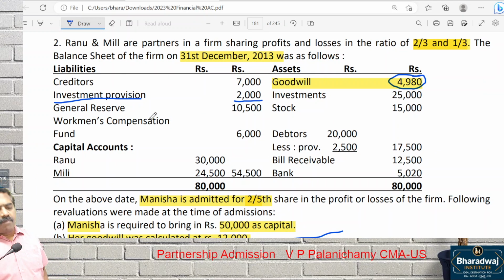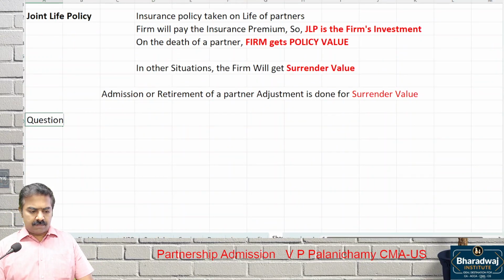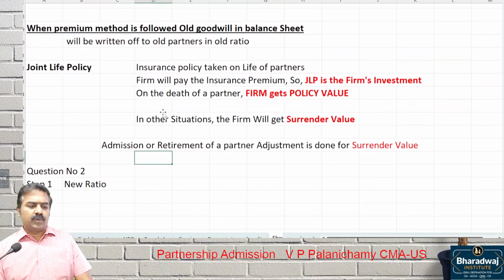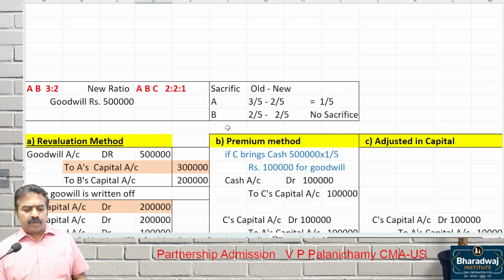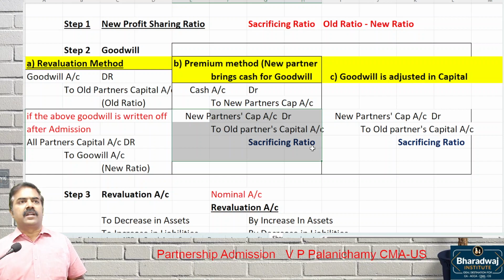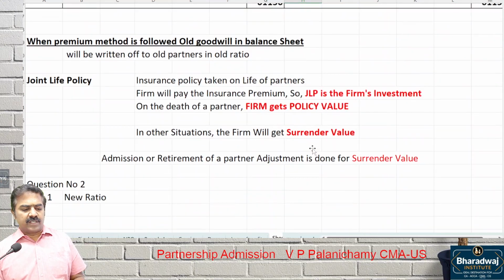Shall we start? Step 1. What is step 1? New ratio. And in this question, do we require sacrificing ratio? Yes. Why? Goodwill, we are going to adjust in which method? Premium method. So cash account data to new partner capital to old partner capital in which ratio? Sacrificing ratio we have to adjust. We require a sacrificing ratio.